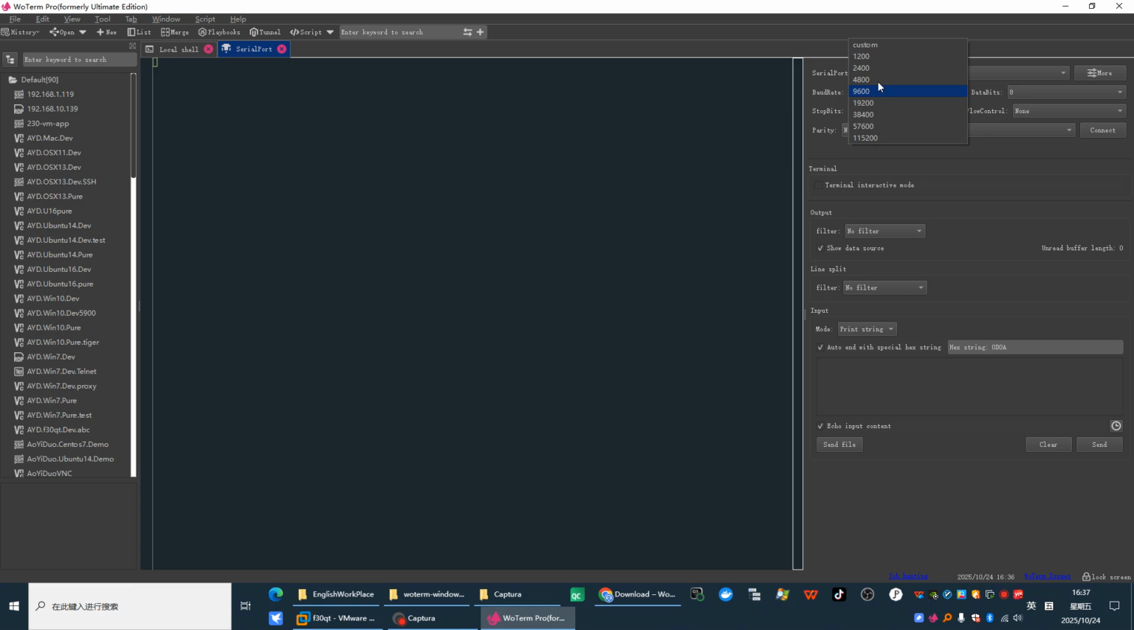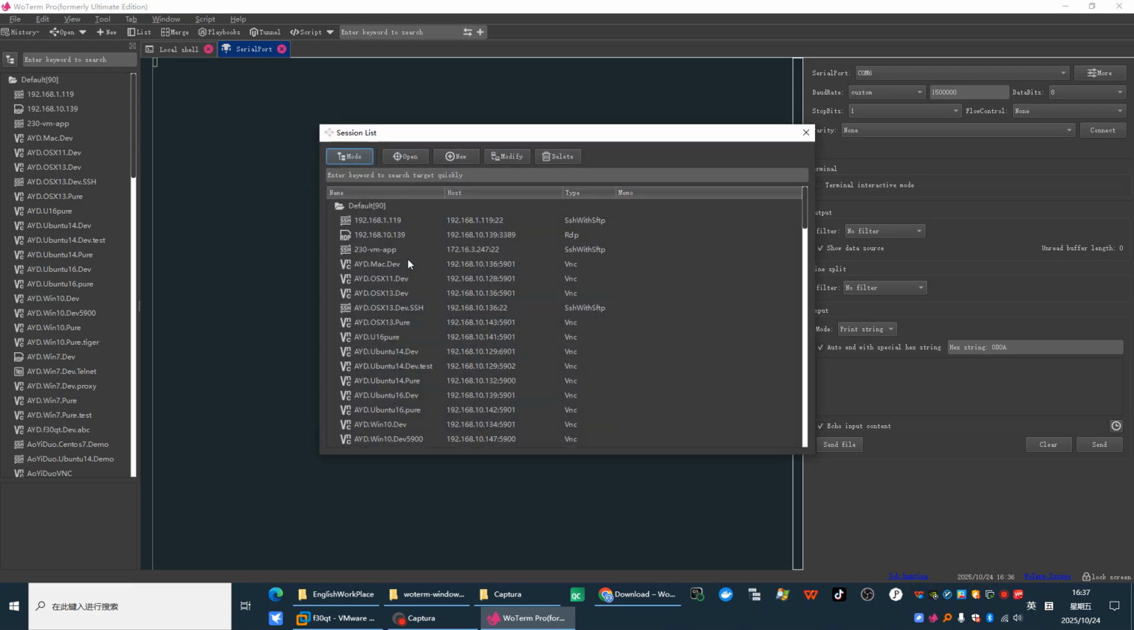You can customize the port rate. It's very useful for some kinds of scripts with high output rate. You can manage the sessions here and filter them.